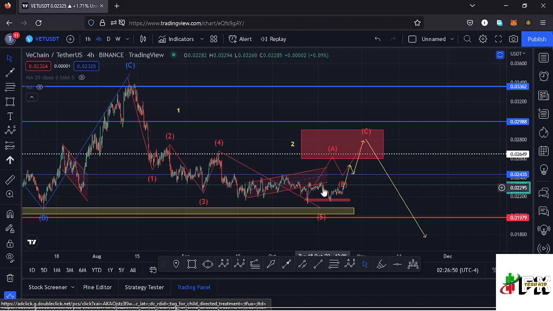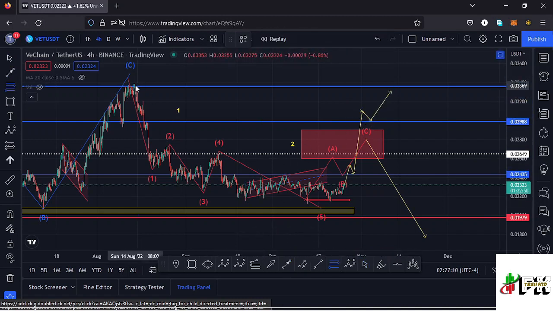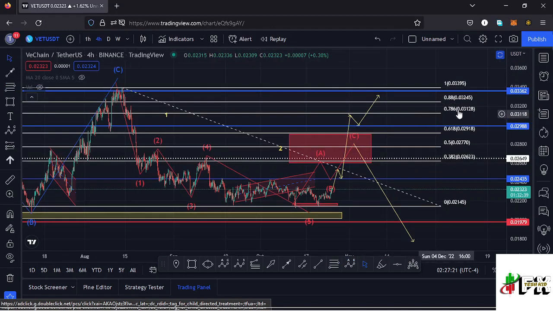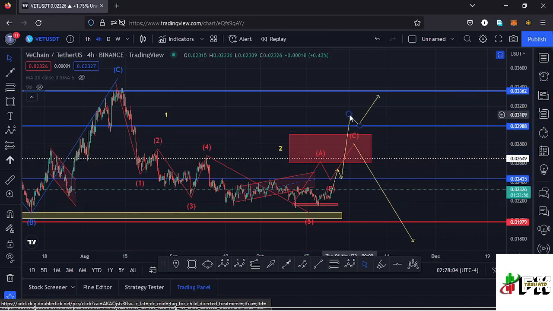in case our wave 2 over here manages to break above the key area of resistance at around the $0.029 mark, see a successful retest of that key area of resistance, and even continue pushing higher, and also manage to break above a fib level, the 0.786 fib level. Using the Fibonacci, you can see that the 0.786 fib level lies at around the $0.03128 mark. So in case we manage to break above that key area on the Fibonacci, there is a possibility that we might be able to invalidate that movement to the lower side in that 5-wave structure